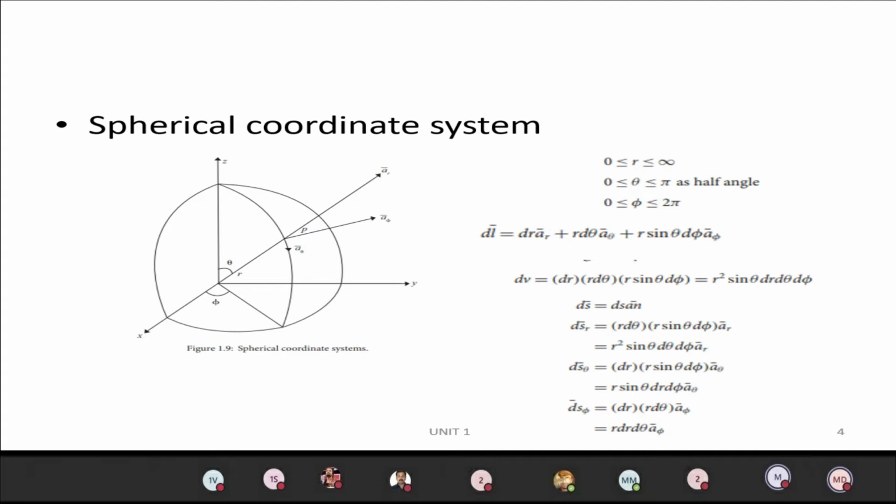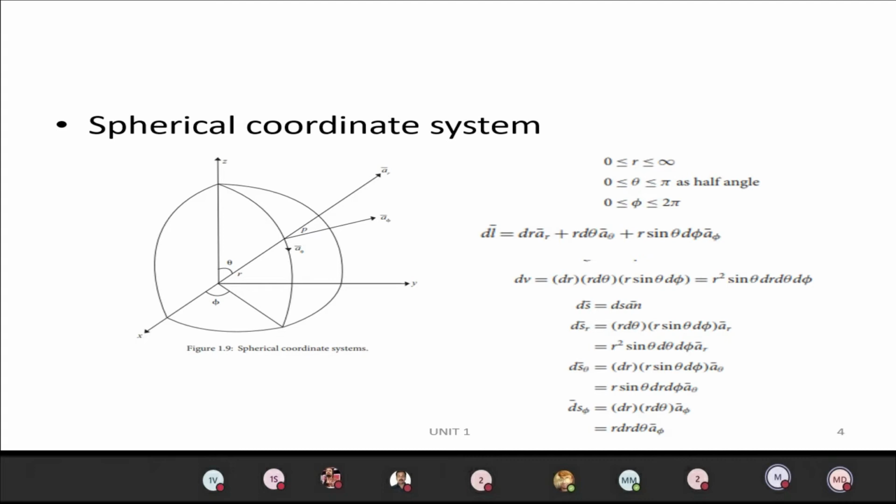In that problem, you will get it as 3 comma 60 degree comma 9. Like that, if you get it, it corresponds to the cylindrical coordinate system. Here also, if you move a point in a spherical coordinate system from one point to another point, you will get dl, dv, ds. dl is called differential length, dv is differential volume, and ds is differential surface.